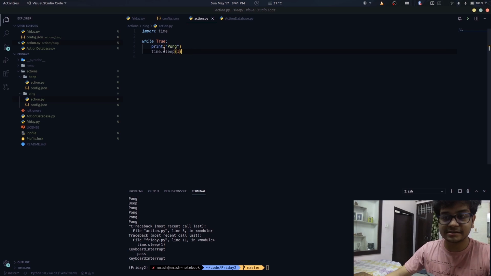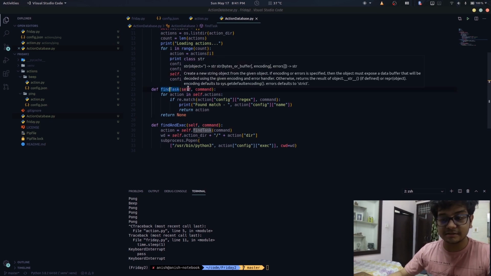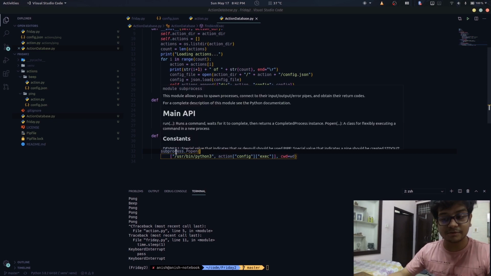Now action.py is just a simple program that infinitely prints pong after every 1 second. Now the action database, what it will do is the find task command will go through the list that we created in the constructor and find the command that matches with the regular expression of one of the actions. Find and execute function will search for the action that corresponds to the command and execute it using subprocess.popen.